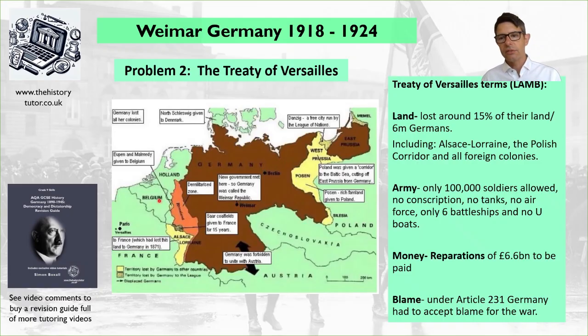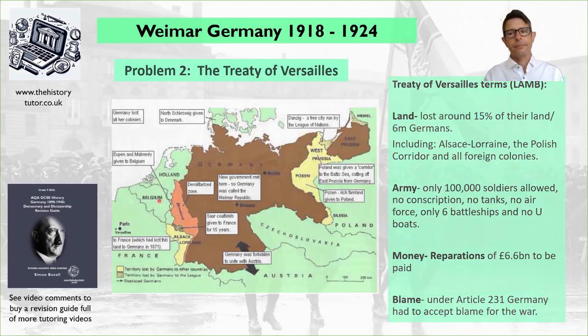Money is the next one on the LAM list, but you might also want to make sure you remember the word reparations or financial impacts, and there was 6.6 billion to be paid in terms of reparations. That was from 1921. Blame obviously is a big part of this. The fact that they were blamed for the war, despite other countries causing it as well, meant that Germany had to accept the reparations and the military restrictions and all the other punishments. So the blame is one of the most hated aspects of the Treaty of Versailles.